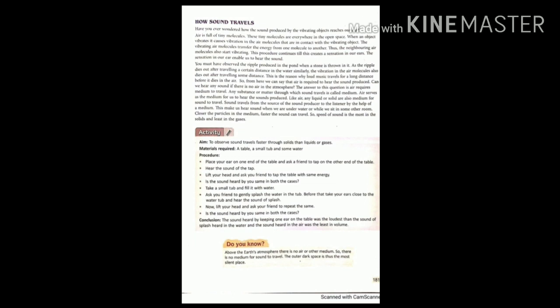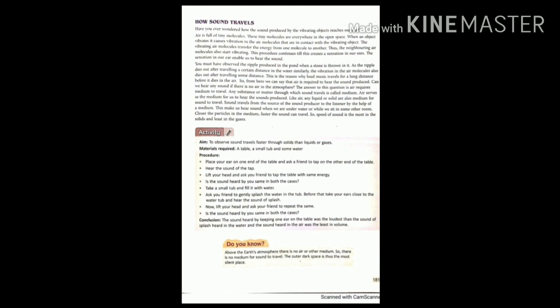When an object vibrates back and forth in air, then the molecules of air close to it also start vibrating, and these pass on to the next layer of air molecules, due to which they also start vibrating back and forth. Ultimately all the air molecules around the vibrating object start vibrating, and finally it falls on our ears, and this vibration can be felt by us.